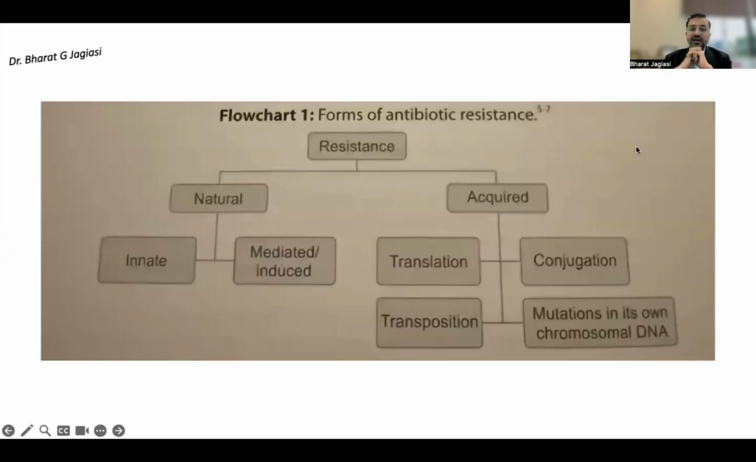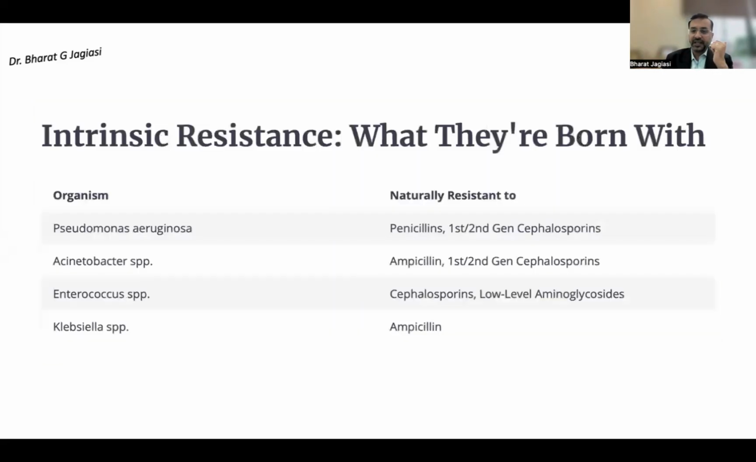So if you look at this chart, resistance is natural and acquired. Natural could be innate or mediated, and acquired could be due to horizontal gene transfer, which could be achieved either by transformation, conjugation, transposition, or mutation in its own chromosomal DNA. So intrinsic resistance is something they are born with. They are hardwired right from birth.